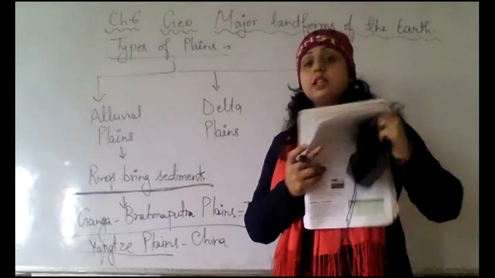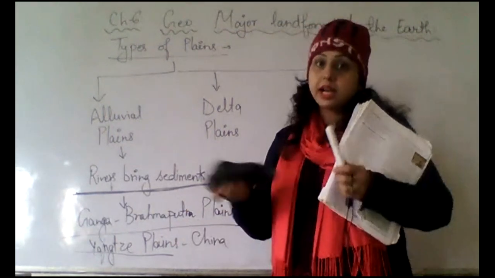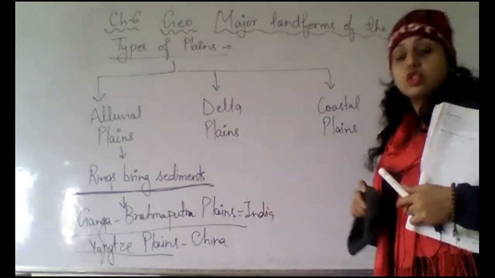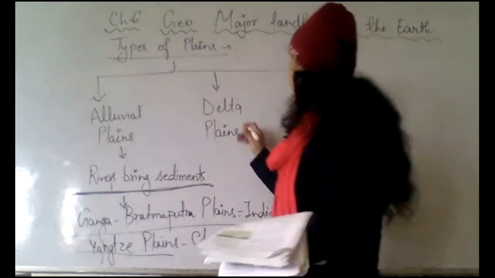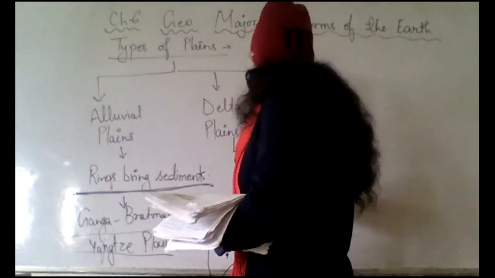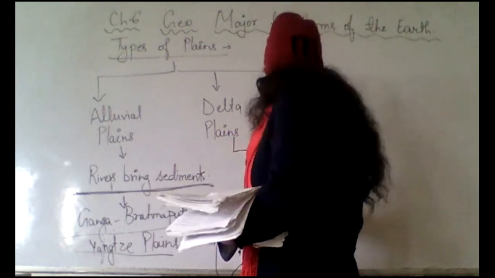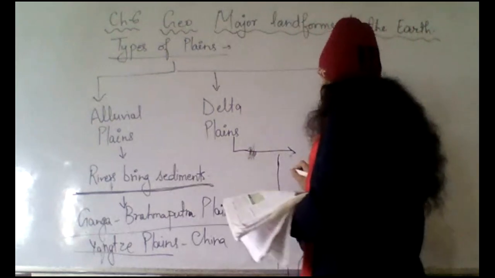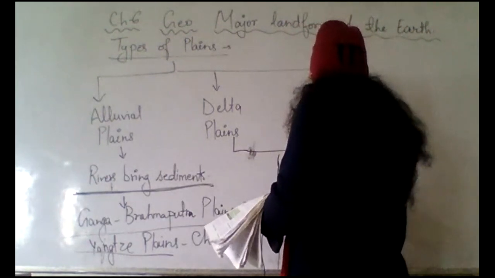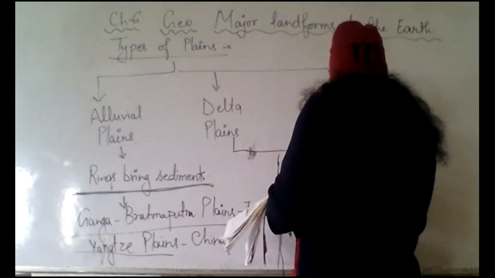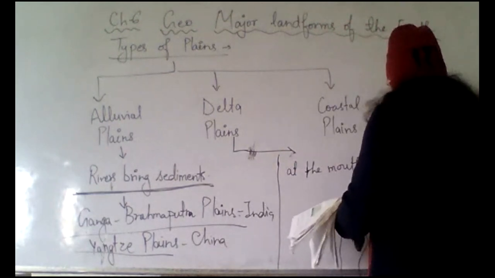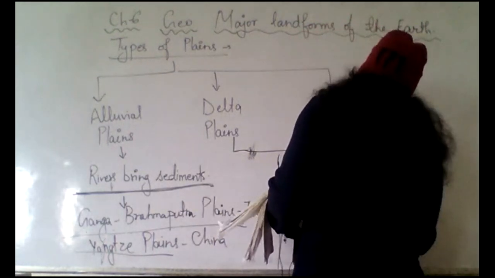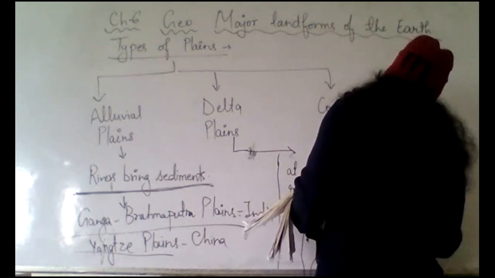Okay. So you would be thinking now, ma'am, we have read the same definition in the plains. Then what is the difference in delta and coastal plain? So there is a difference. What is different in the delta plain? If you talk about the delta plain, these delta plains are formed at the mouth of the rivers by these tributaries.